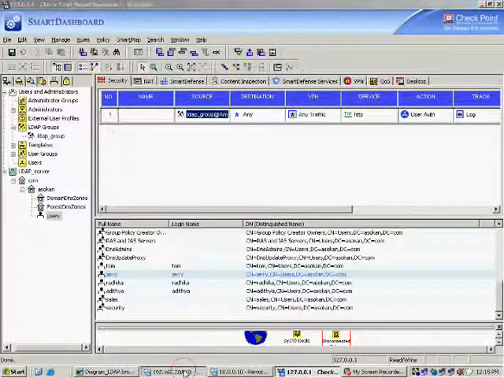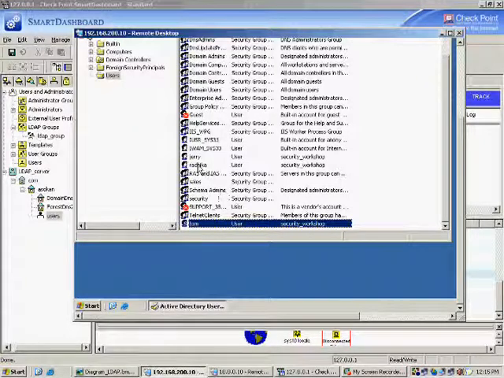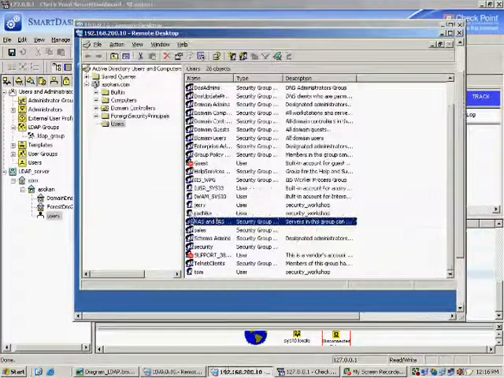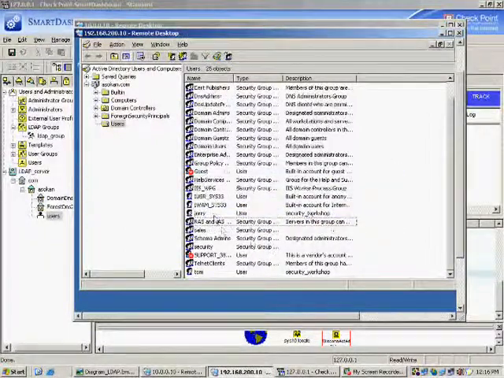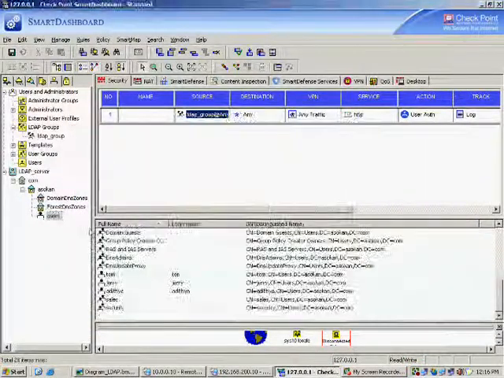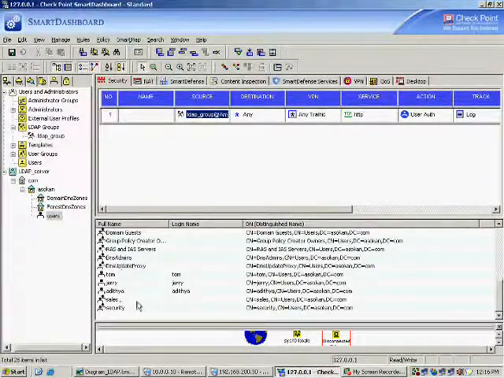But if you go to the Active Directory here and delete Radhika, right click and delete Radhika. Okay, Radhika is not there. If you go to the firewall and say users, double click on this, Radhika will not be there.